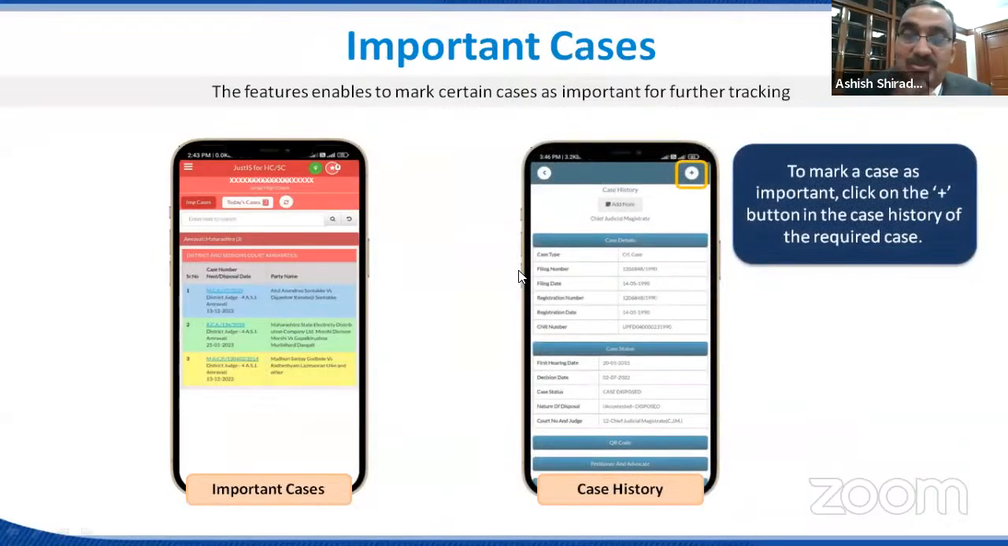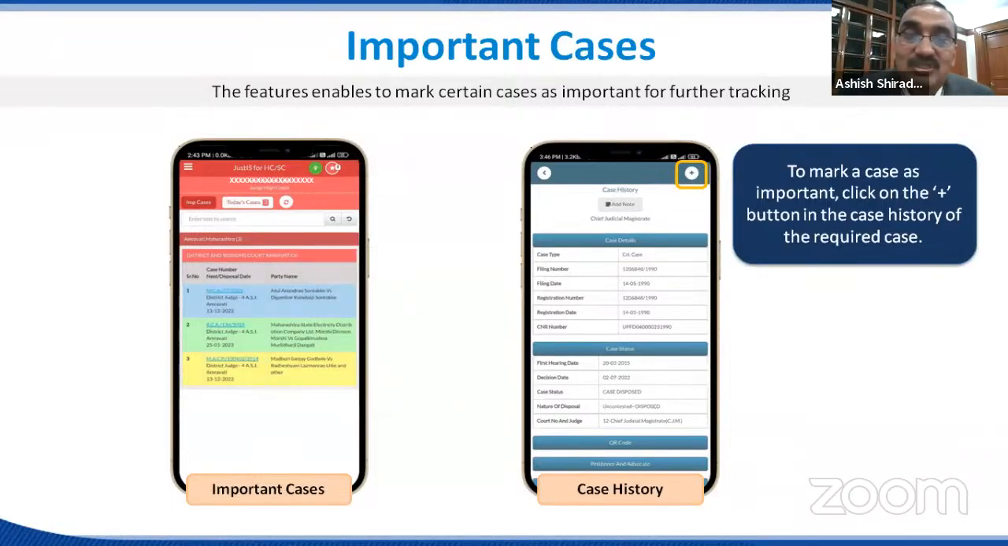Now, supposing you wish to track some important cases within your district. Instead of searching that case, selecting that case, and drilling down further, you can straightaway add those cases and call them important cases, which you would like to monitor. Select the cases and click on this add option. These cases will be marked as important cases in your own login.